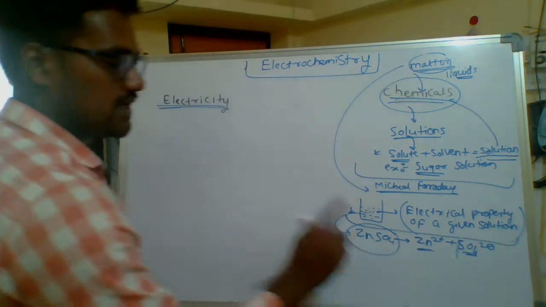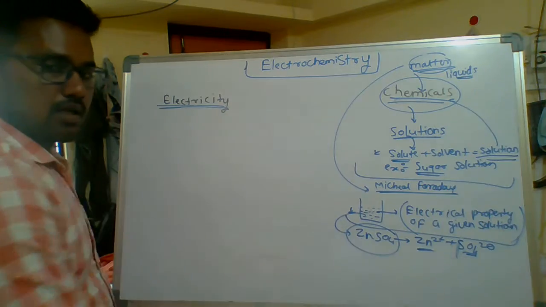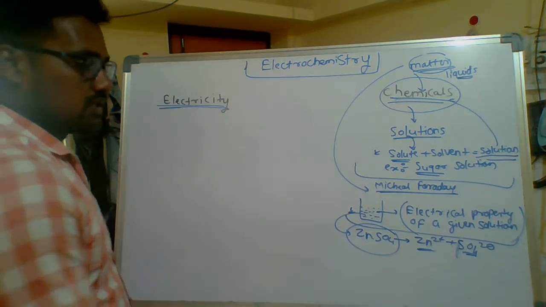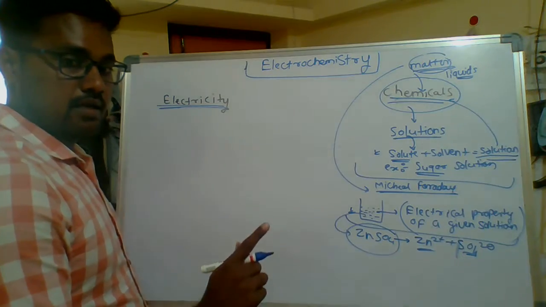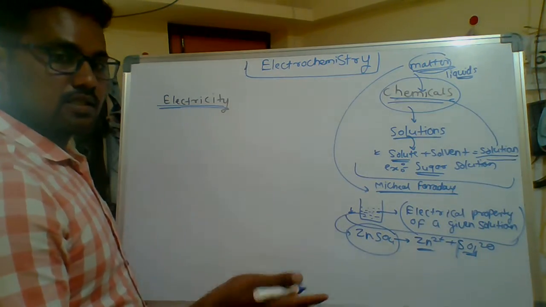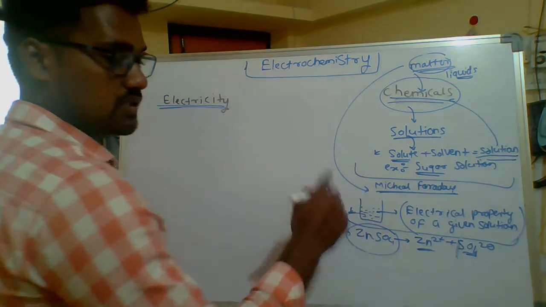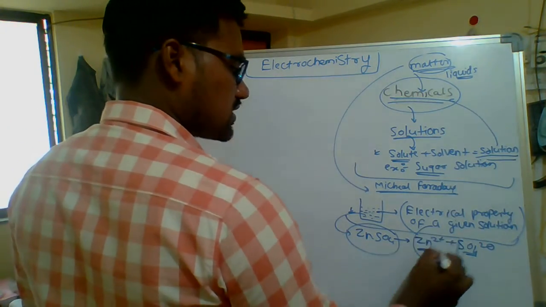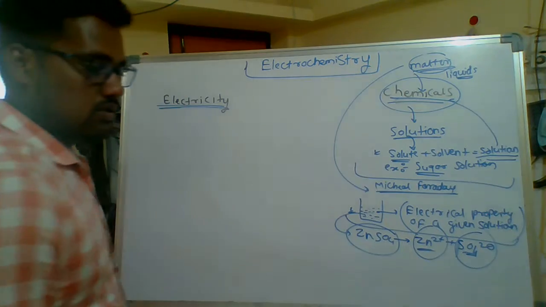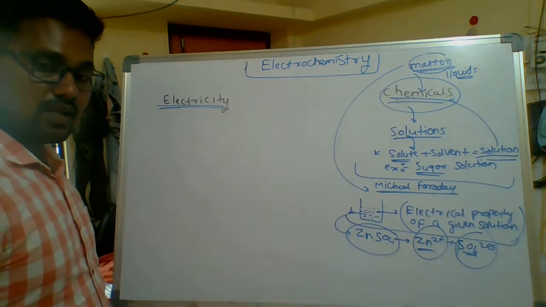These are the two ions present in this electrolytic solution. These solutions have charges. Why is electricity produced from this solution, and what is the role of these ions in producing electricity?